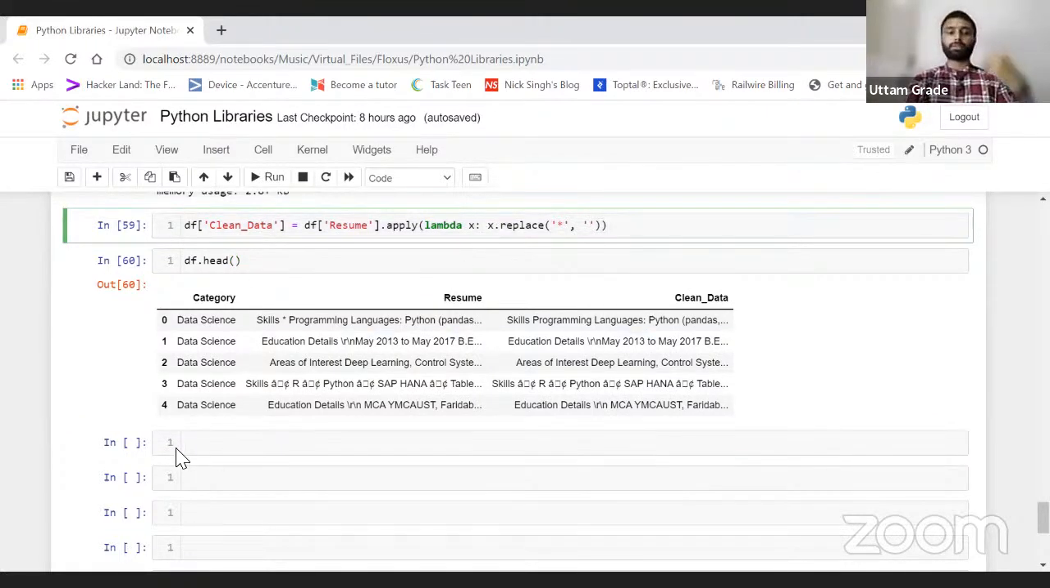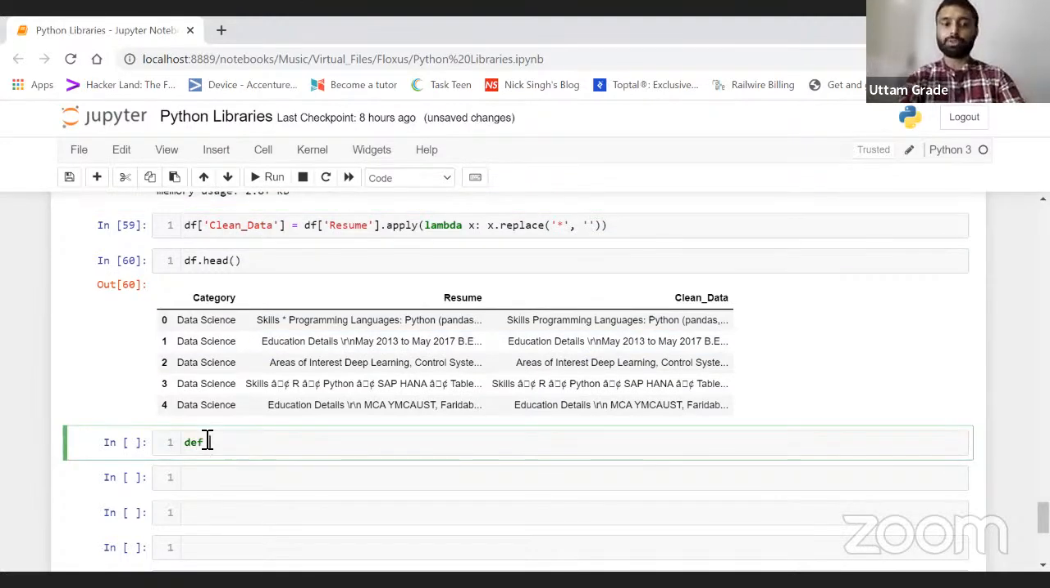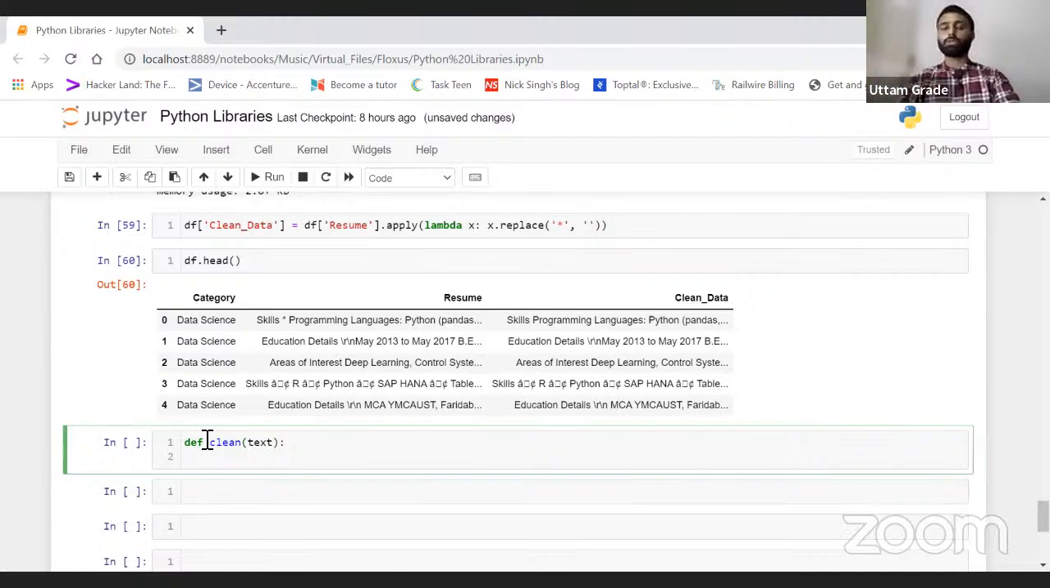Now let's just try it out. Again, I'm writing a function; we know how to write a function. def clean, and it takes an input. I can write anything, text or x y z, anything. And I just want to remove some data, right? And we know that a function will always return something.